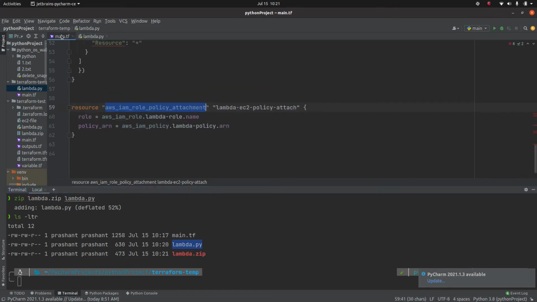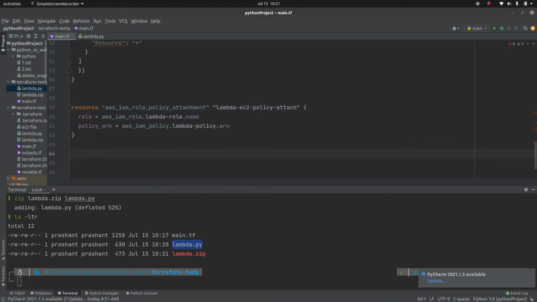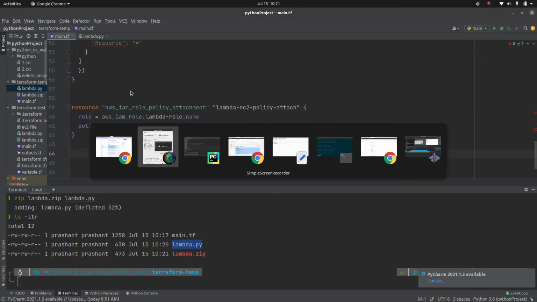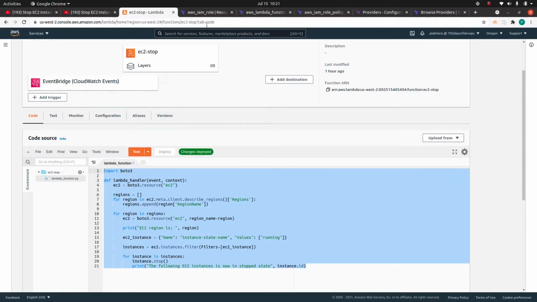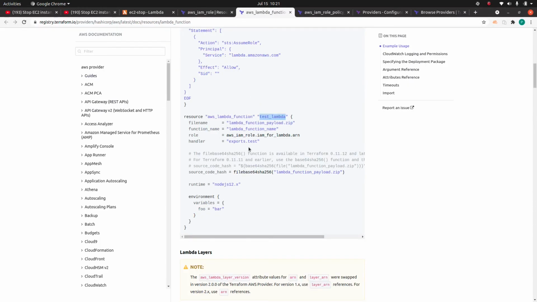Now let's go back to our code and start working on our lambda function again. The file name is going to be lambda.zip. Then we need to define the function name.